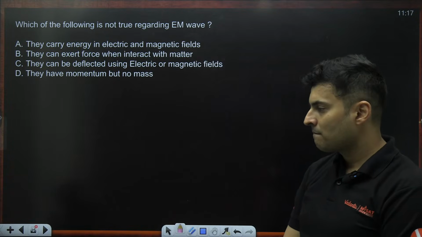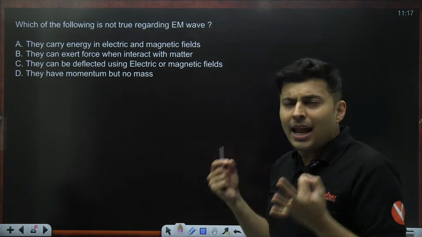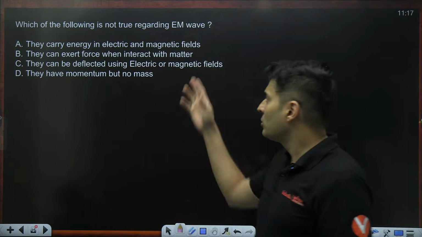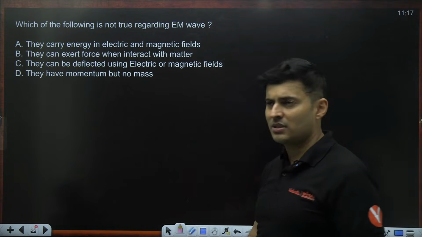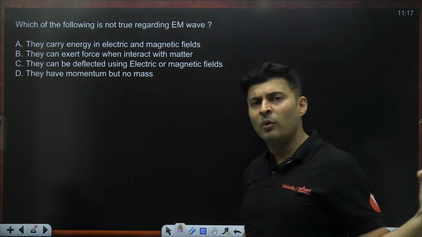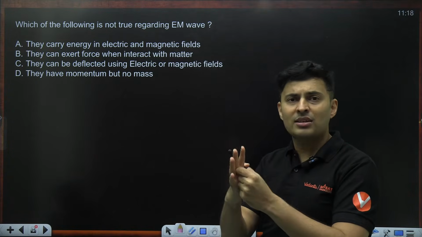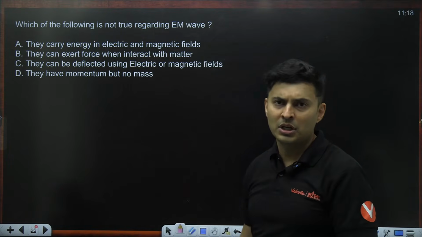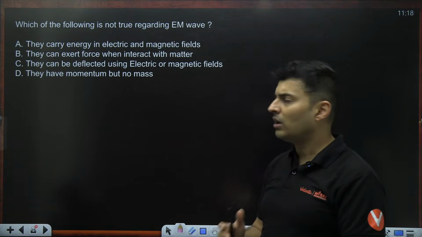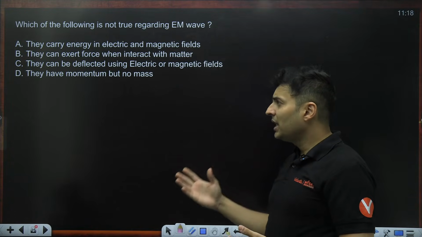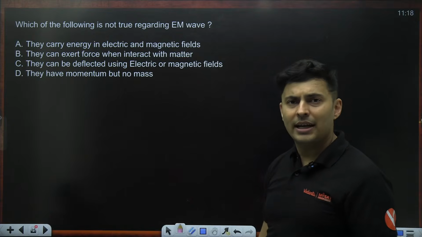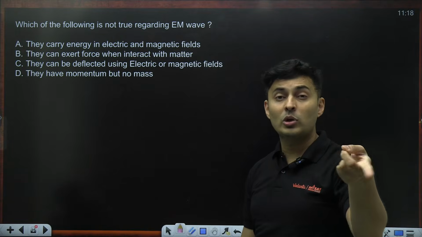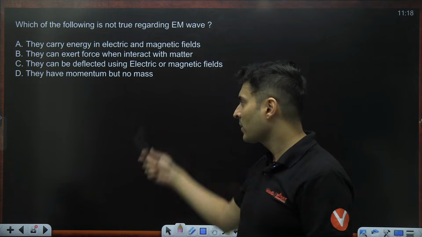That's the question. Okay. They carry energy, yes, and it's an electromagnetic wave. Where will they carry it? In electric field and magnetic field, it's obvious. So the first statement is true. They can exert force. They have momentum, so a momentum is being impressed on matter. There will be impulse, and that impulse in that time duration will create a force. So force definitely is there. So B is also correct. They have momentum, yes. No mass, yes. Electric field has no mass. Remember, it's a concept. Magnetic field also has no mass. That's the funny thing about photon also. Photon does not have mass, but it has momentum. So D is also correct.